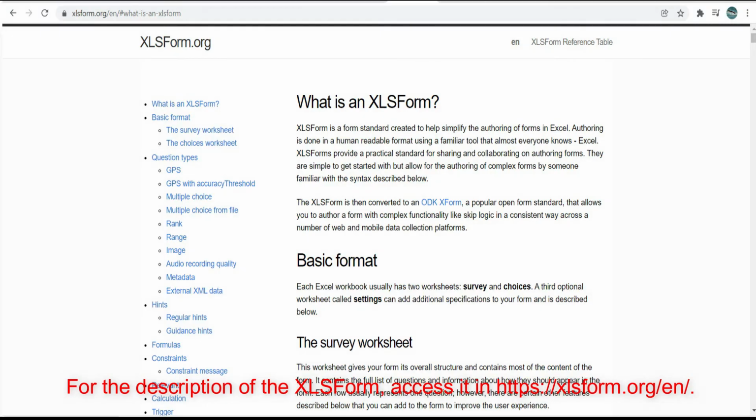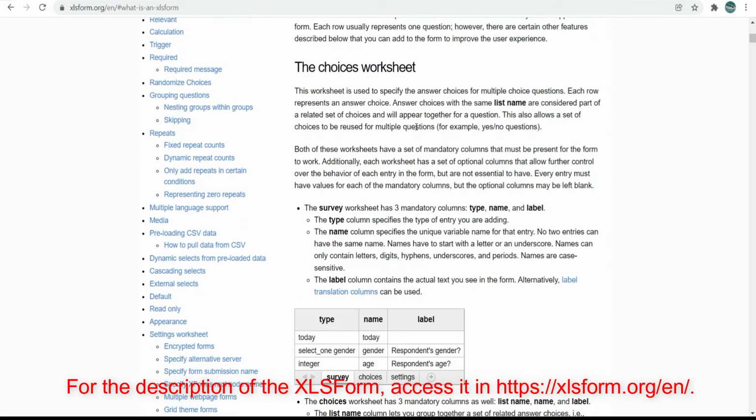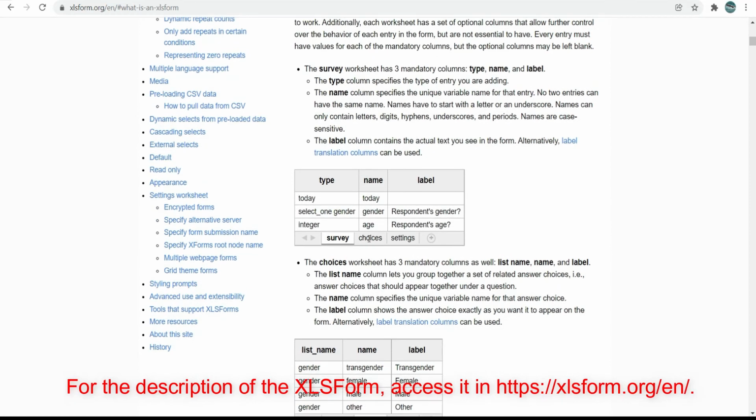For the description of the XLS form, access it in https://xlsform.org/en/.